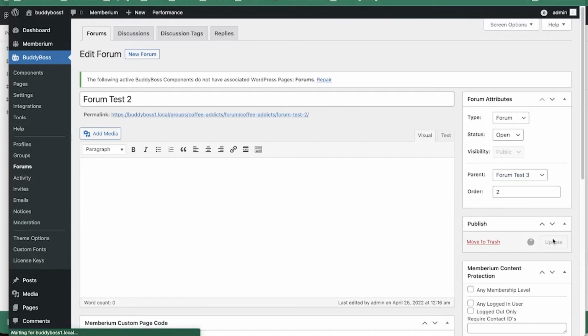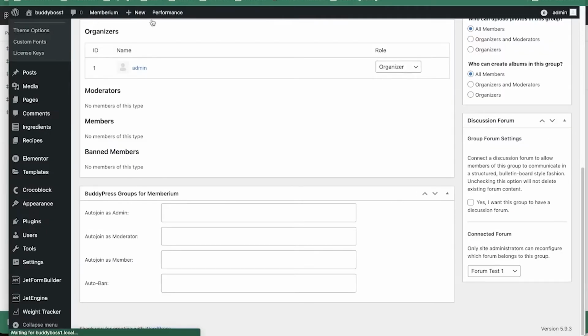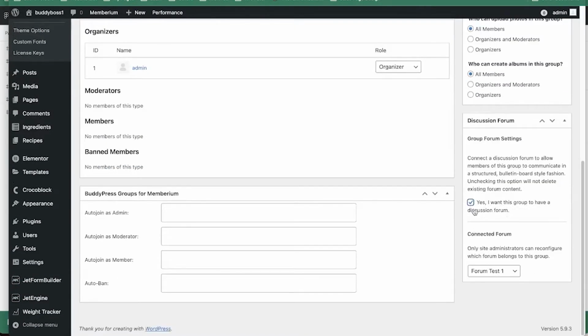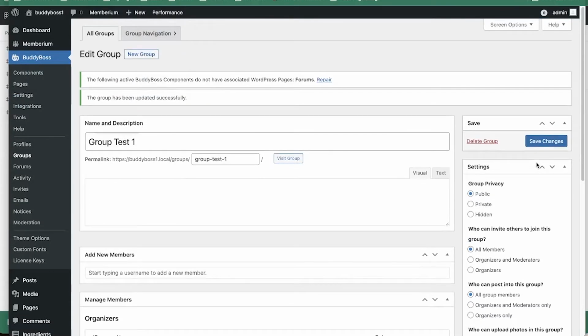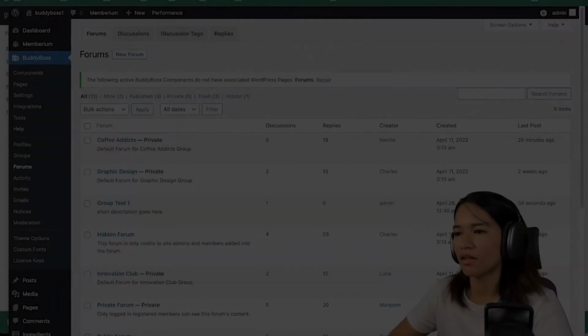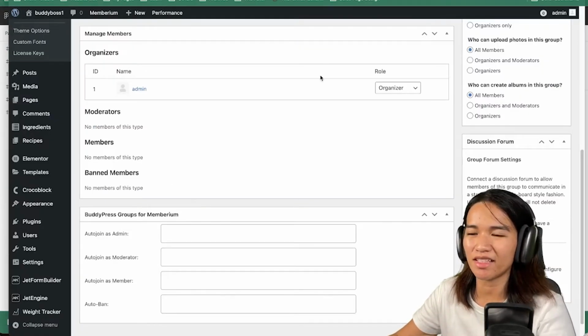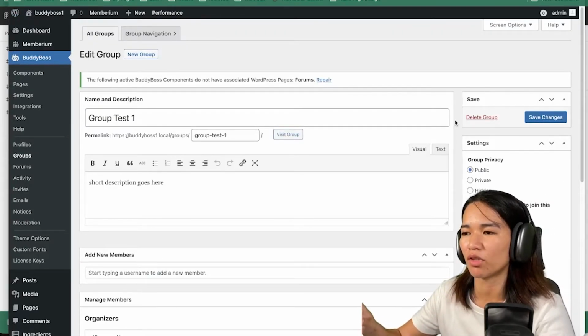As a child item for forum task 3 so that it will hold that one. So if we refresh this, groups, we're still in the groups. And for example, I want this discussion, forum task 3, save changes. Okay, so I created some task grouping earlier and I tested it out, and I needed to delete those task forums that I created so that this is more clear.